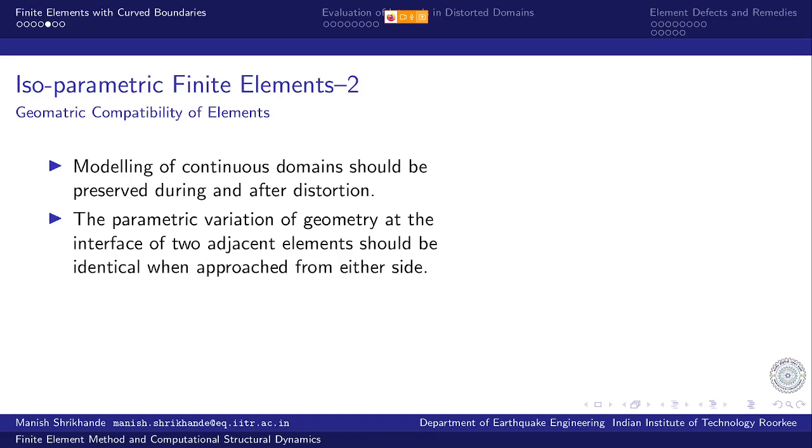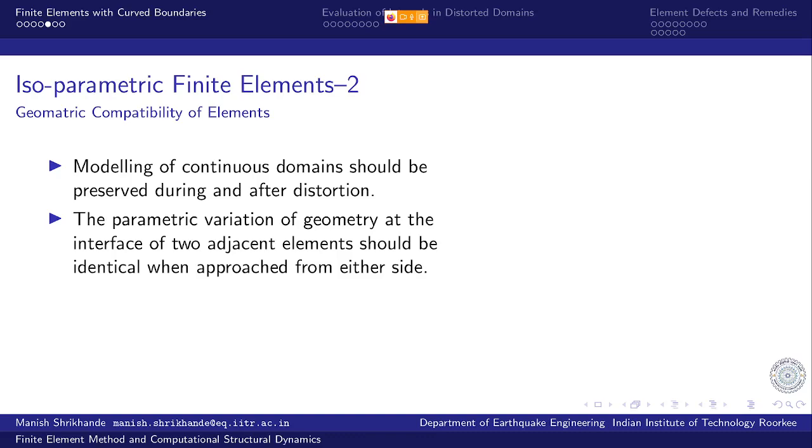So in this curved geometry, the parametric variation that I get from element 1, I mean this geometry which is shared between two elements. This geometry variation that I get from element 1, if this variation is exactly identical with the one I get from the adjacent element, right? Because the geometry mapping is done element by element.